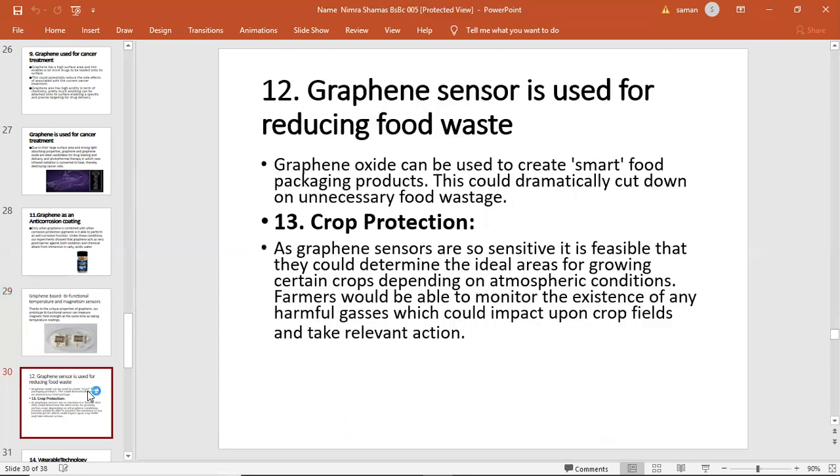Graphene sensors used for reducing food wastage. Graphene oxide can be used to create smart food packaging products. This could dramatically cut down unnecessary food crop production. As graphene sensors are so sensitive, it is feasible that they can determine the ideal area for growing certain crops, as farmers would be able to monitor the existence of any harmful gases which could impact crop yields and take relevant action.